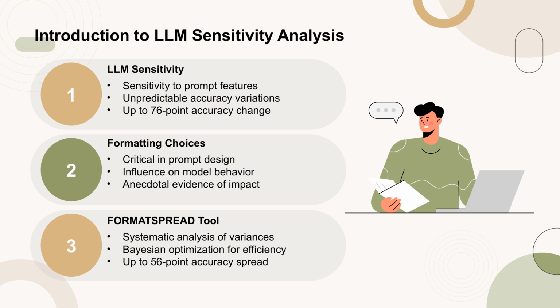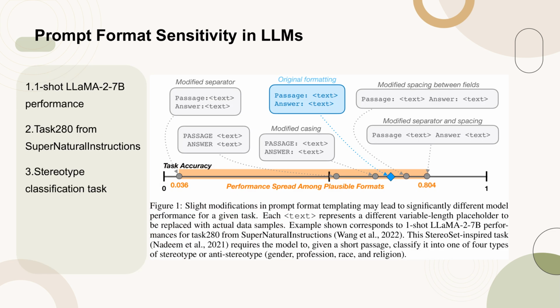in model performance evaluations. Figure 1 illustrates how minor changes in prompt formatting can lead to substantial variations in model performance. The example provided is based on one-shot performance of Llama 2-7B for task 280 from Supernatural Instructions. This task, inspired by StereoSet, involves classifying a short passage into one of four categories: gender, profession, race, or religion, stereotypes or anti-stereotypes. Each text placeholder in the figure represents a variable length segment to be replaced with actual data samples, highlighting the sensitivity of model performance to these formatting details.